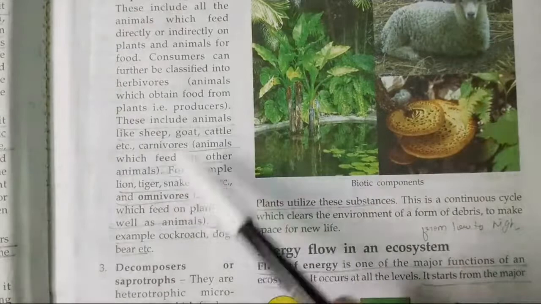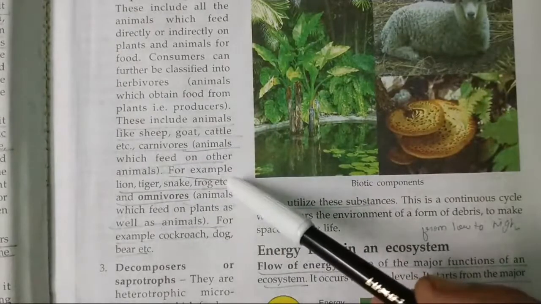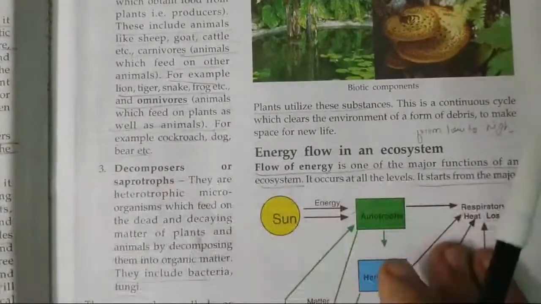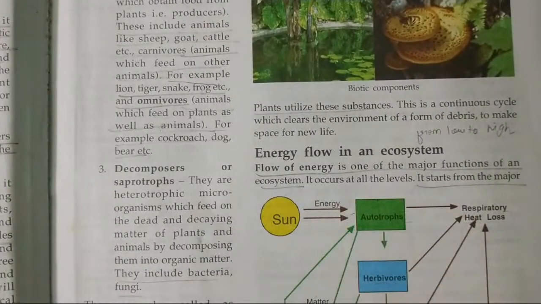The second type are the carnivores. They are the lion and tiger, which eat smaller animals as their food. So these are basically the two types: producers and consumers.